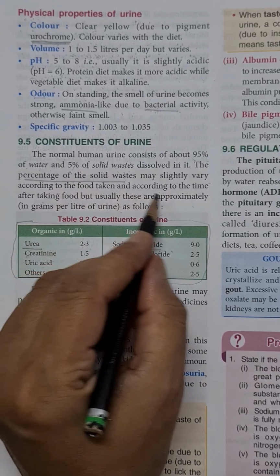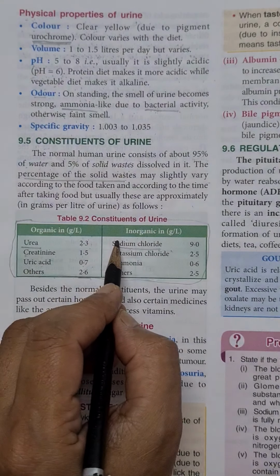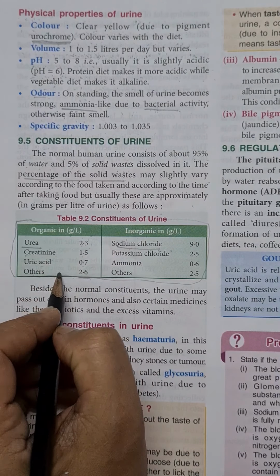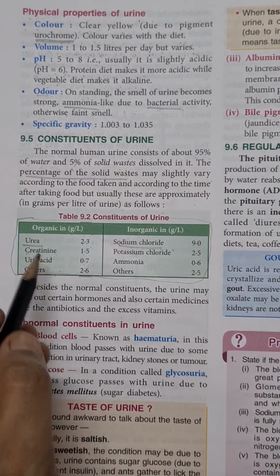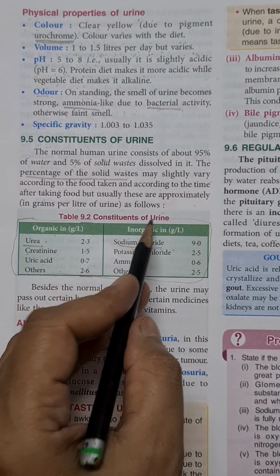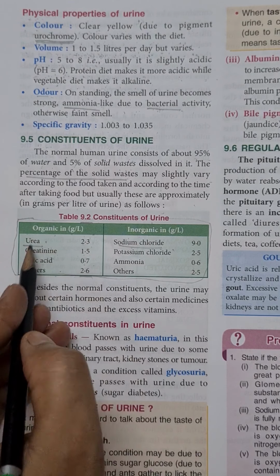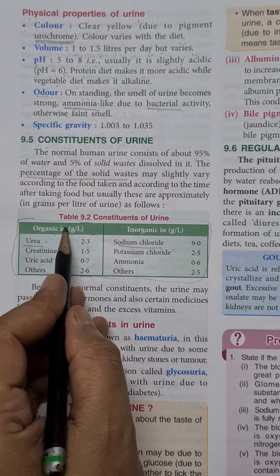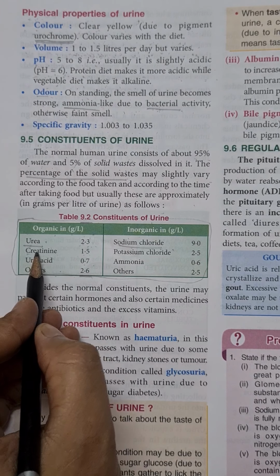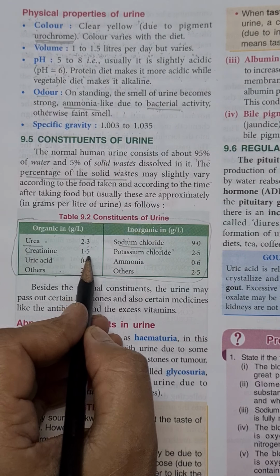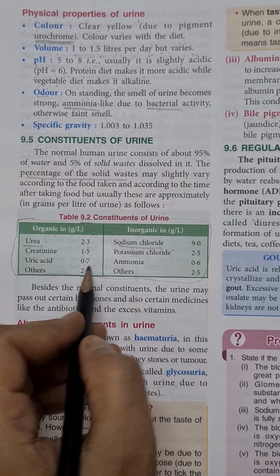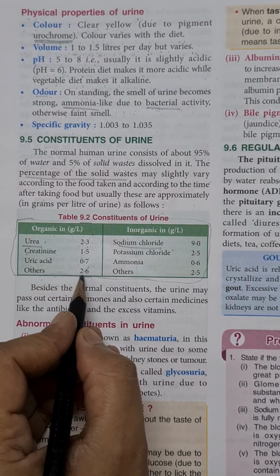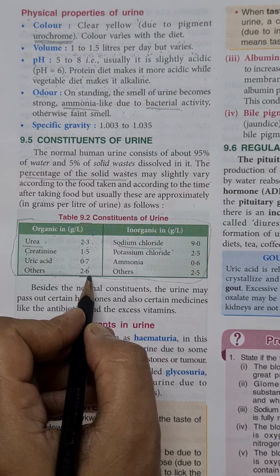But approximately the following solid waste constituents of the urine are given in table 9.2. Now, organic constituents of the urine, gram per liter: urea 2.3 gram per liter, creatinine, one type of protein, is present 1.5 gram per liter, uric acid 0.7 gram per liter, other organic components are 2.6 gram per liter.